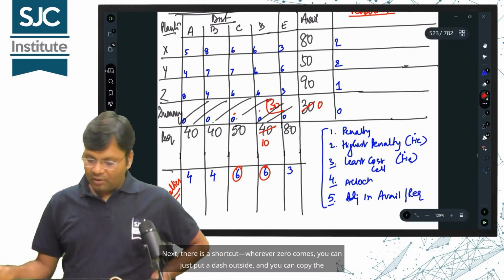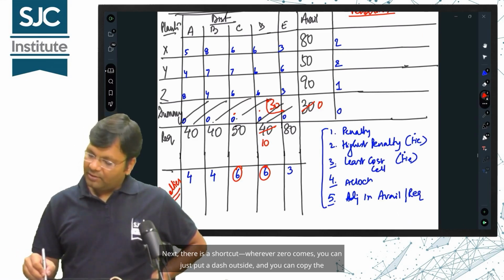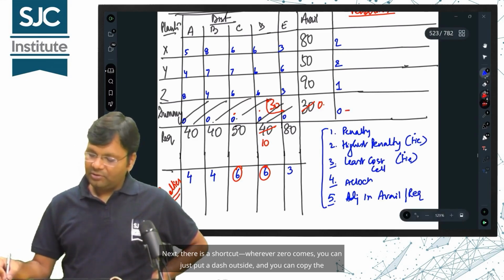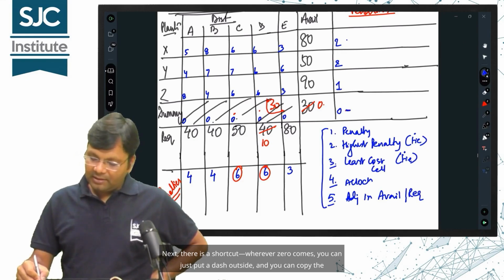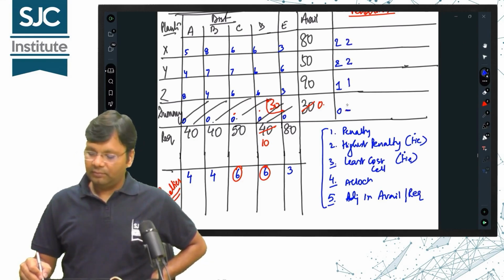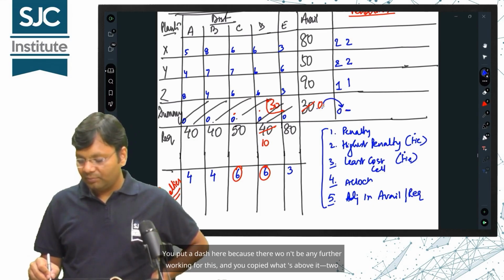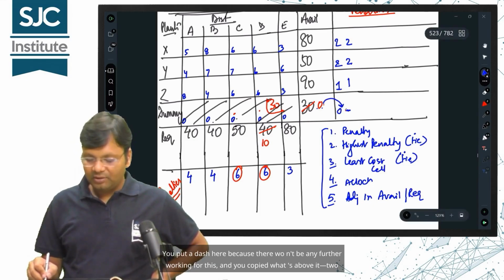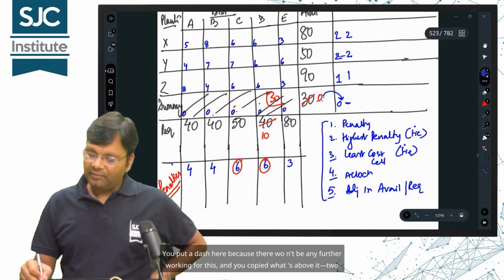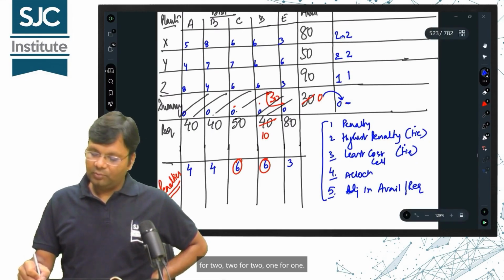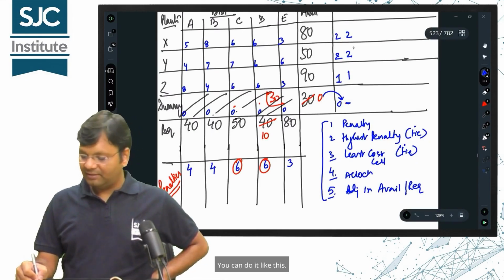Next, there is a shortcut. Wherever 0 comes, you can just put a dash outside and you can copy the penalties above it. Whatever came in this row, you copied it above. You put a dash here because there won't be any further working for this, and you copied what's above it: 2 for 2, 2 for 2, 1 for 1. You can do it like this.